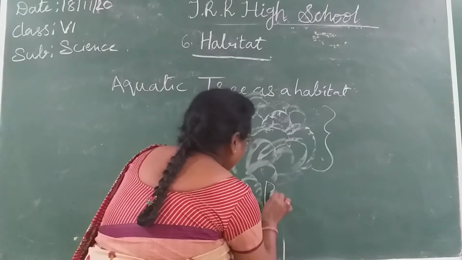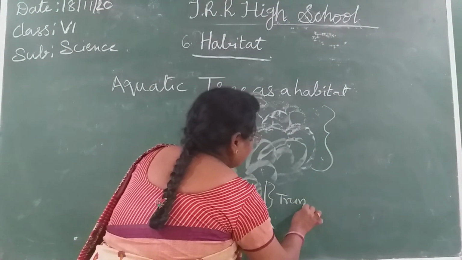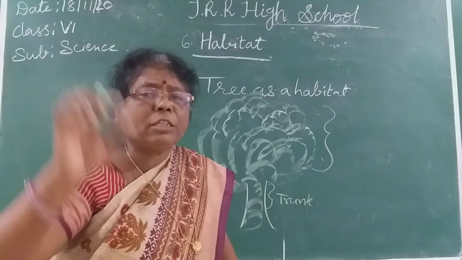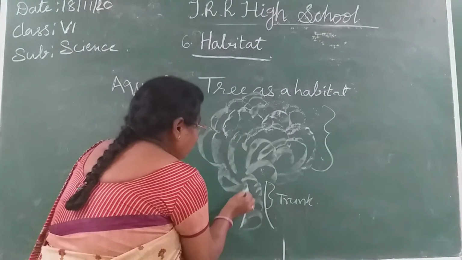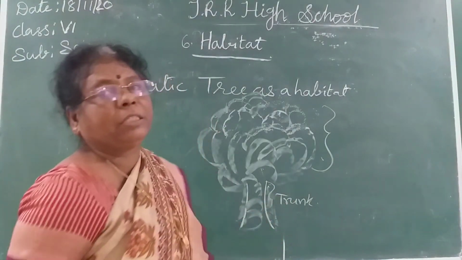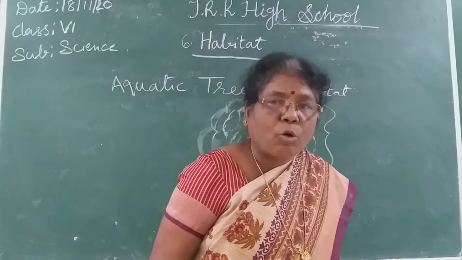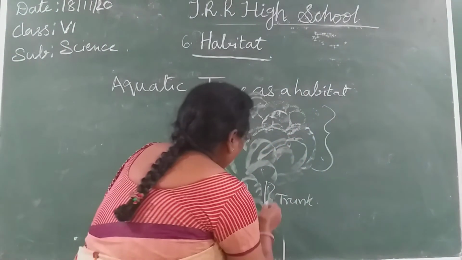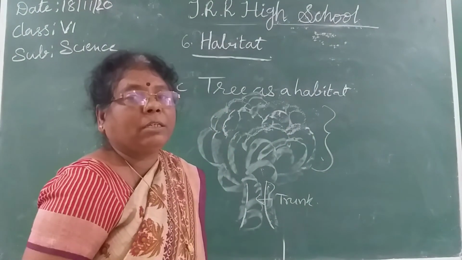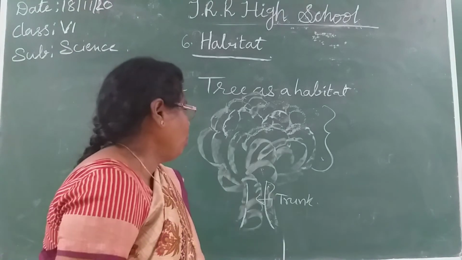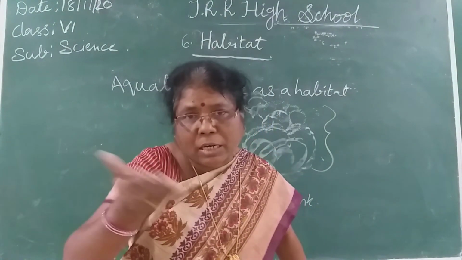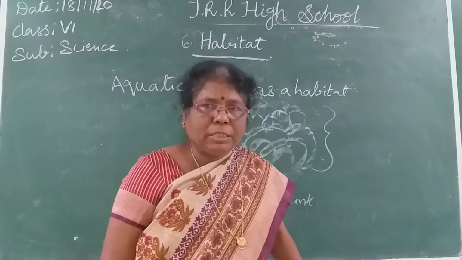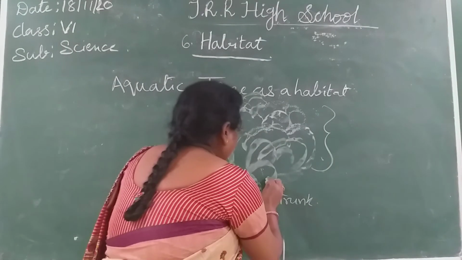Even if you see the trunk, this is the trunk part. Especially in the rainy season, green velvet-like structures you will see on the bark of the tree, that is called moss. You will see the small green part, that is called moss. And inside the trunk you will find the insects also. Many insects lay the eggs under the leaves also. You will see even caterpillars, isn't it? So here you will see the trunk also is a habitat.